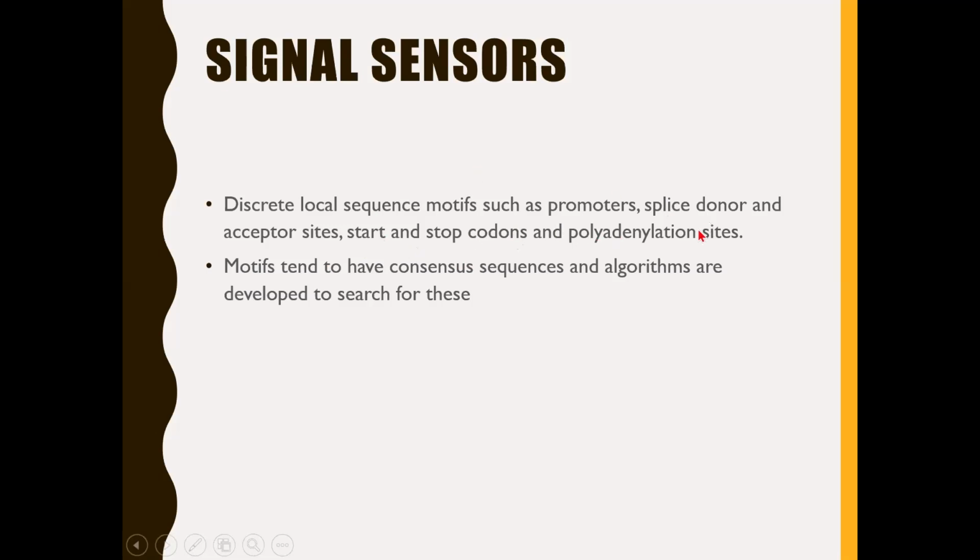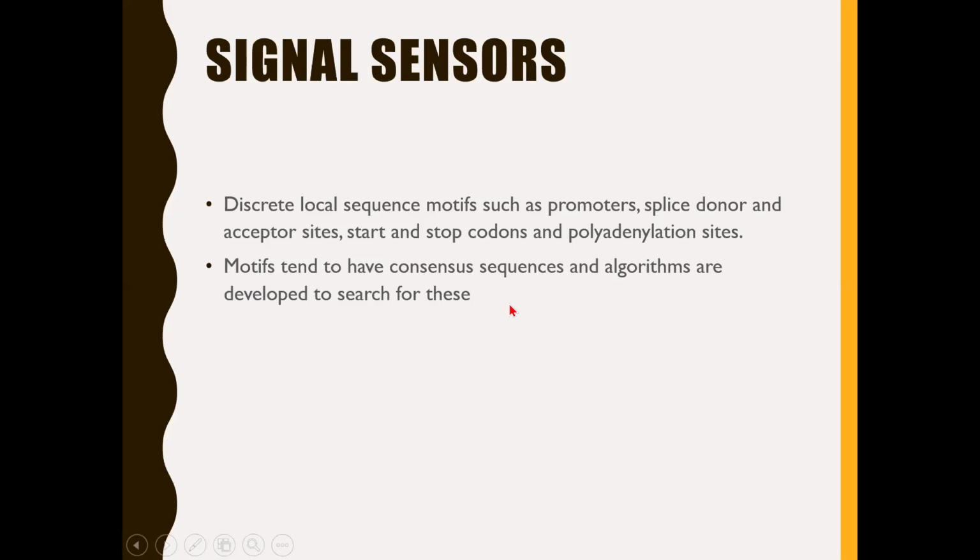These are all different features that would definitely be present in a particular gene sequence. So you look for the presence of these local sequence motifs. These motifs tend to have consensus sequences, like similar, constant sequences would be present, and algorithms can be developed which can search for the presence of these motifs.